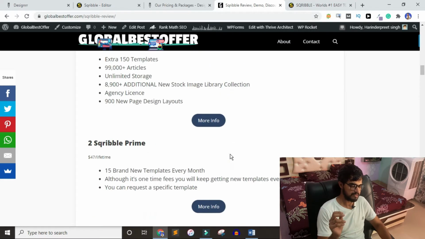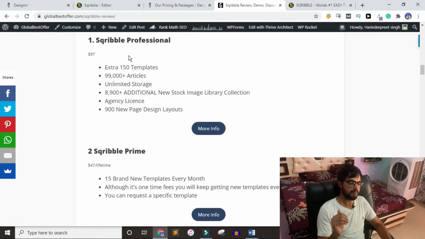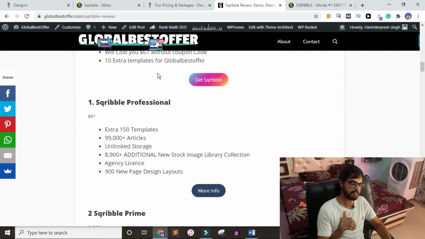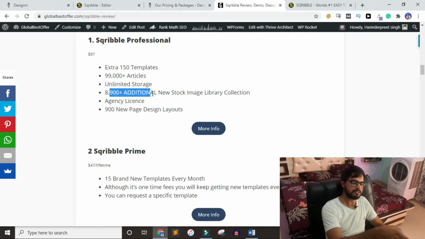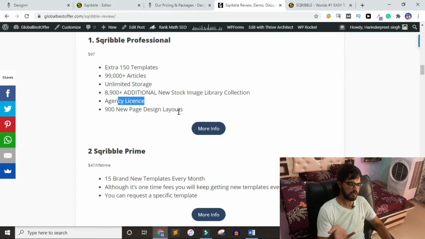Let's talk about upsells a little bit. So first is Scrabble Professional, where you will get an extra 100 templates. In the front end version you have only 15 templates, and you will also get 99,000 pre-made articles of all major niches. Then you have unlimited storage and additional stock images. There is also an API included for Pixabay. If you don't know, Pixabay is a website of free stock media. Then in this you have an agency license and 9,000 new page design layouts.